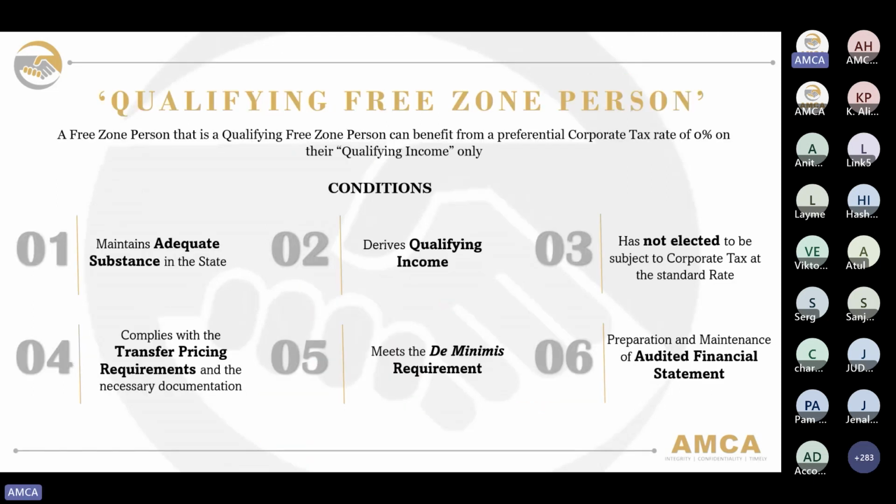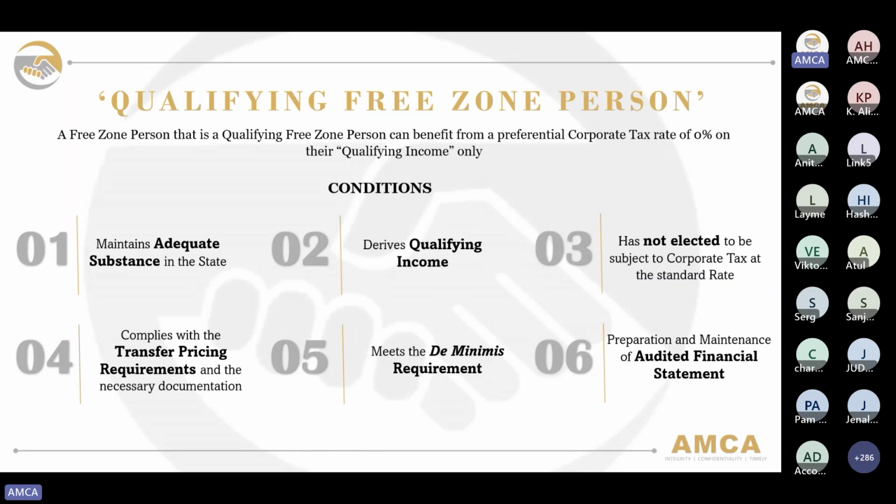So what is a qualifying free zone person? A free zone entity that meets all the relevant conditions specified in the law and the respective decisions will automatically benefit from the free zone corporate tax regime, or is termed a qualifying free zone person, and be subject to the preferential rate of 0% on their qualifying income. For the conditions for a free zone entity to be considered a qualifying free zone person, we have six conditions as stated on the presentation.